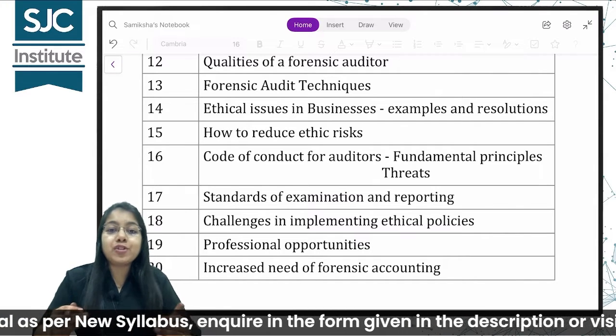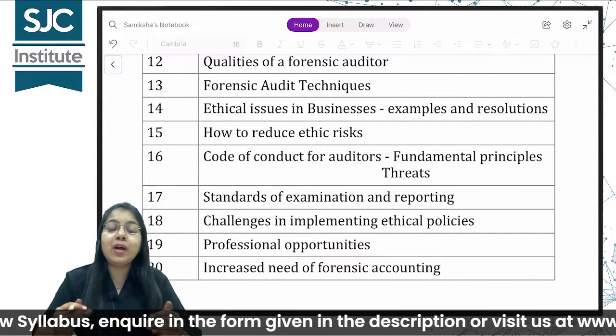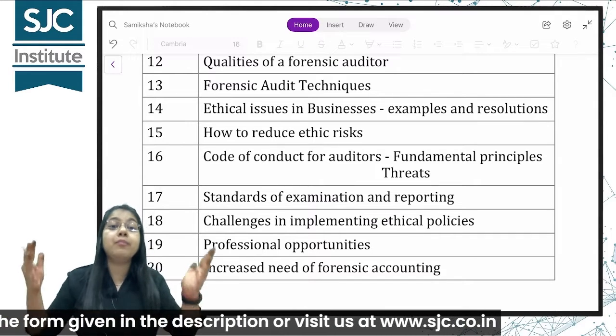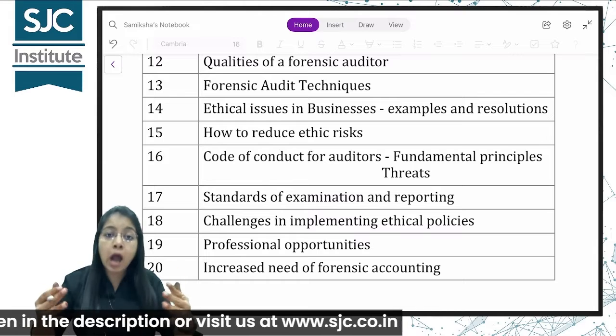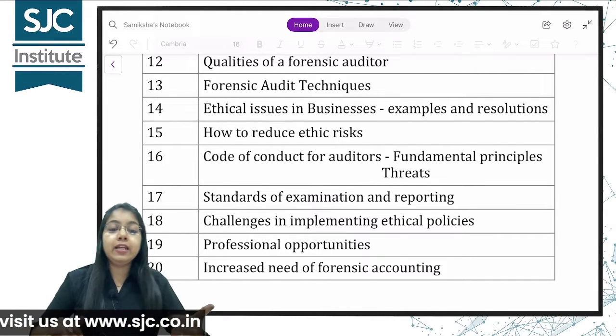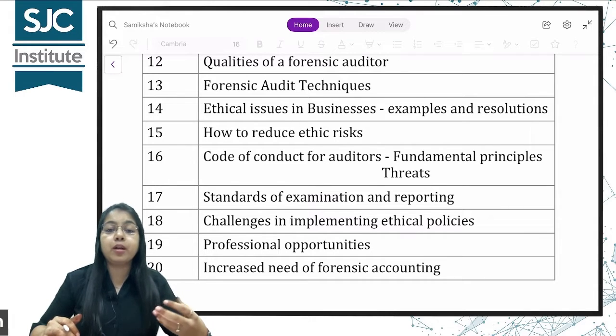Now, what are the professional opportunities for you guys when you become qualified CMAs? Can we become a forensic auditor, ma'am? Yes, you can become one. How? That we'll do in that part, topic number 19, and the increased need of forensic accounting. Why has this topic become so important in recent days?